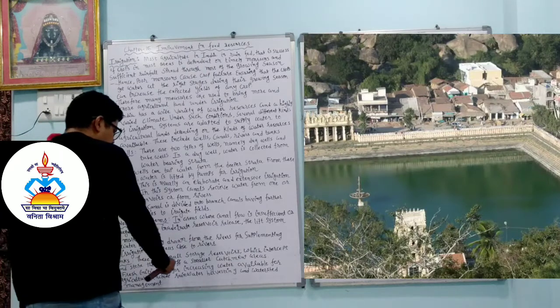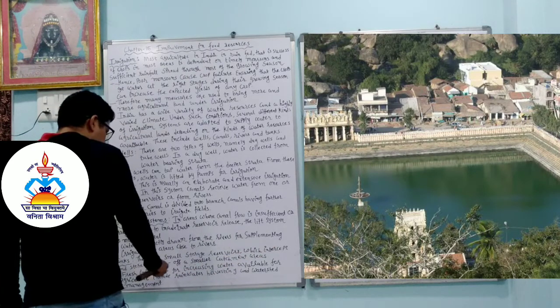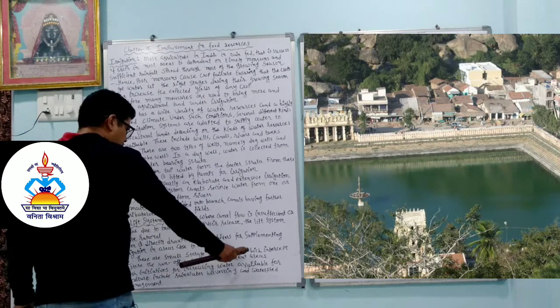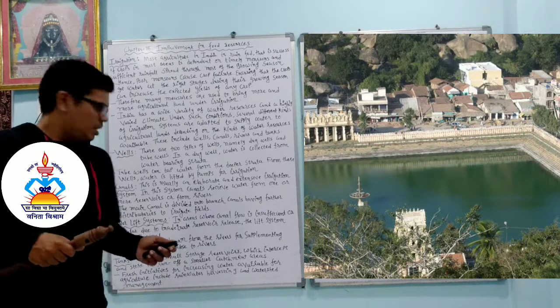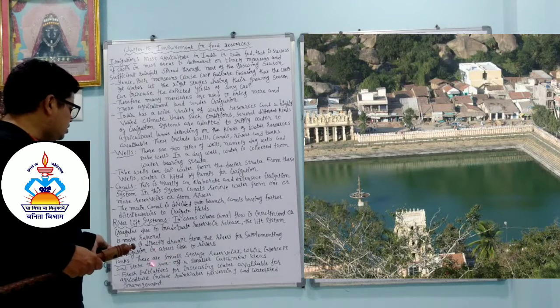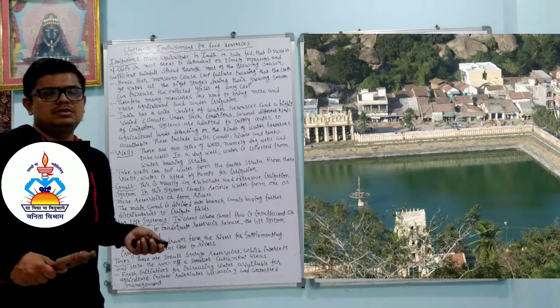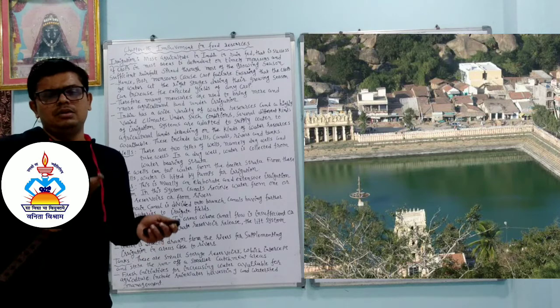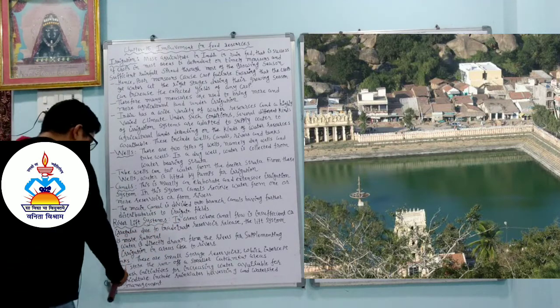Tanks. These are small storage reservoirs which intercept and store the runoff of a smaller catchment area. So whatever water is stored is a very limited stock in the tank.